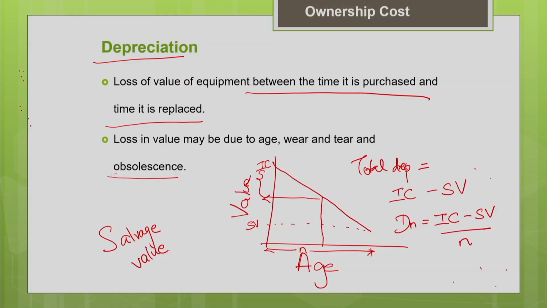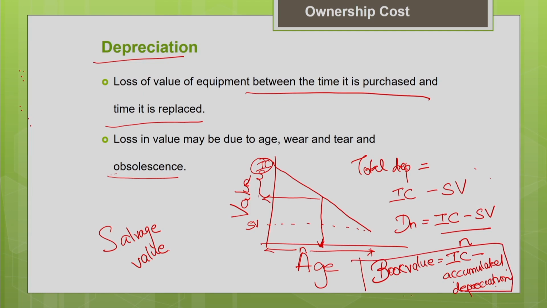So if you want to estimate the book value at a particular period, you need to know the initial cost and the accumulated depreciation over that period. If you know these two data, we can find the book value at a particular period. So book value is nothing but your initial cost minus the accumulated depreciation till that particular period. Say for example, if you want to know the current value of the asset at this particular age, then if you know the initial cost and the accumulated depreciation over this period, you can find the book value. Okay. So this helps you get an idea about the current value of the asset.